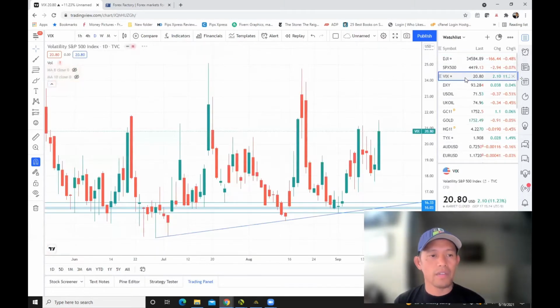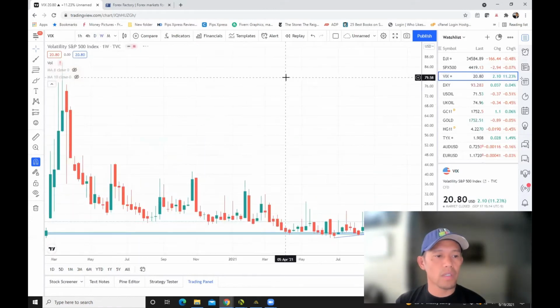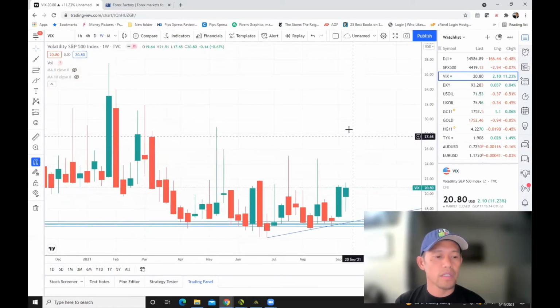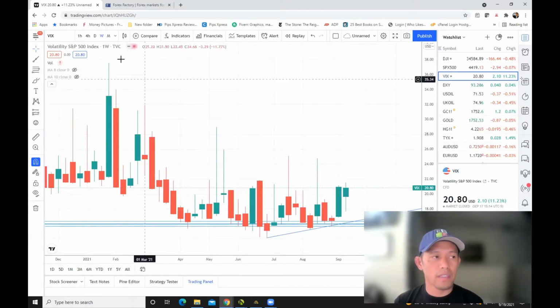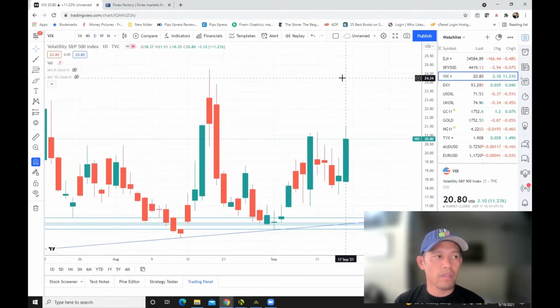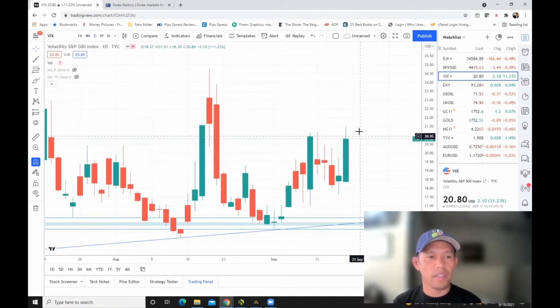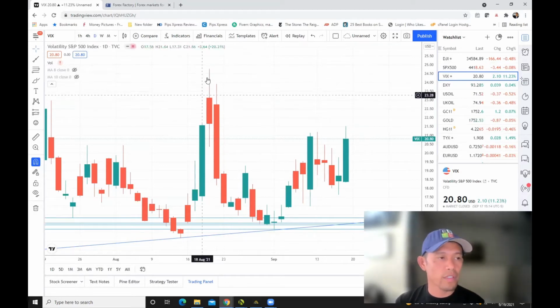Based on the volatility index of the S&P, last week was very bullish right there. I'm still bullish, actually, in actual fact, with the volatility index. Notice as well, in terms of the daily time frame, after those corrections, continuation. So I won't be surprised if the volatility index will continue all the way to fill in those gaps right here.